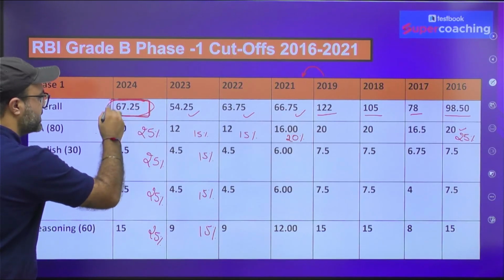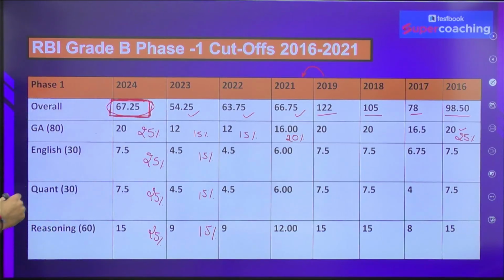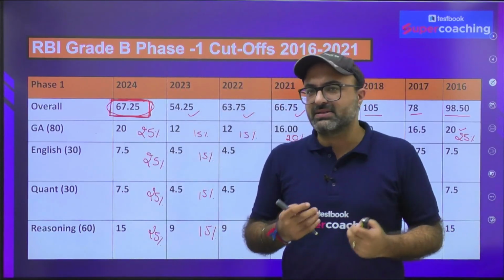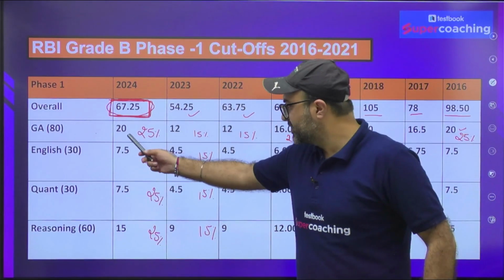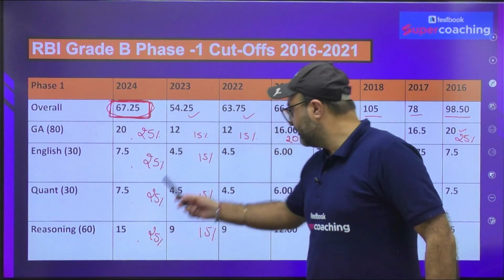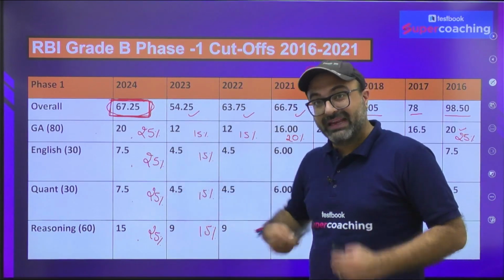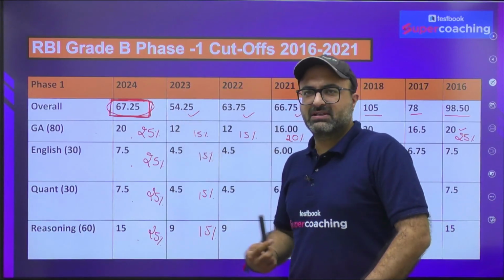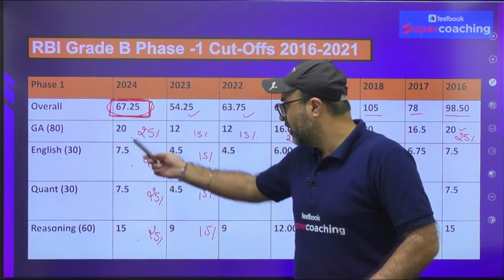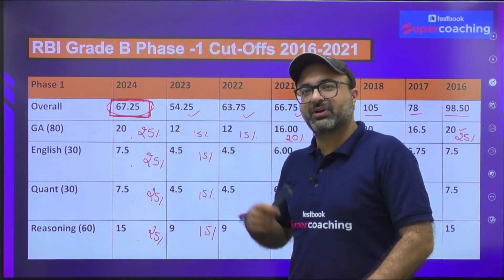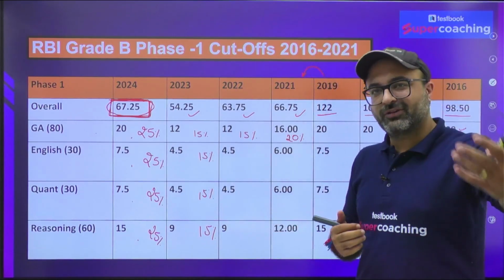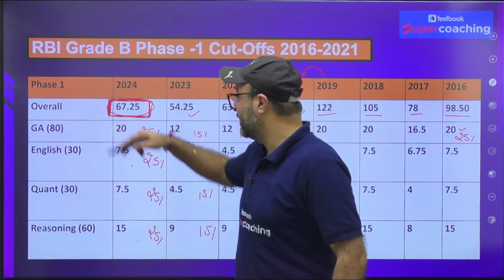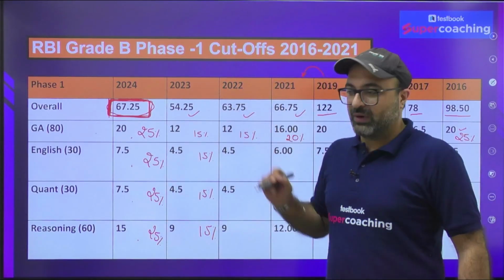It's quite obvious that this year's examination was not so easy that the cutoff should increase by 13 marks. The reason behind this is that RBI has increased the sectional cutoff from 15 to 25%, and many capable students who might have scored around these 67.25 marks were not able to clear one of the sections, because of which overall the cutoff increased. This is the important point which you need to note down over here. So why am I discussing this?